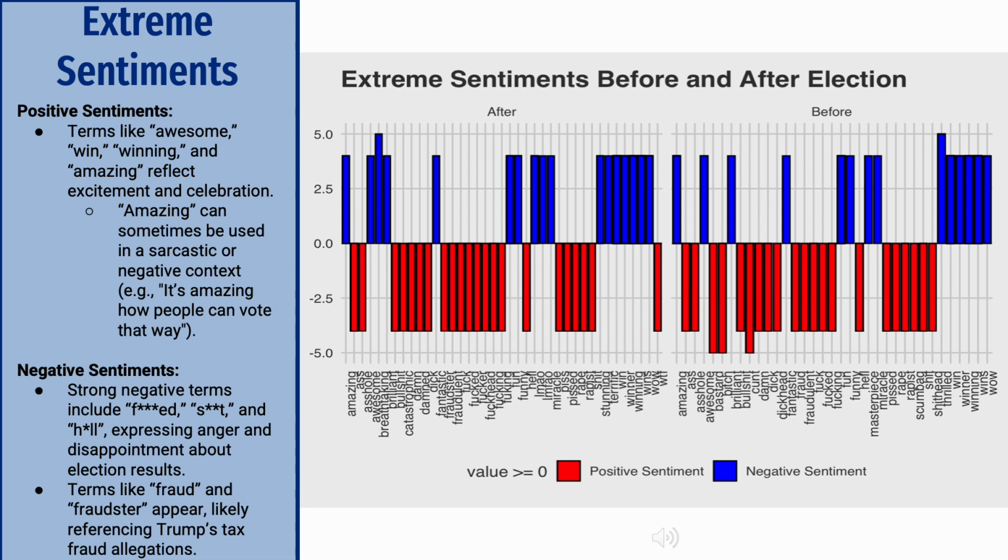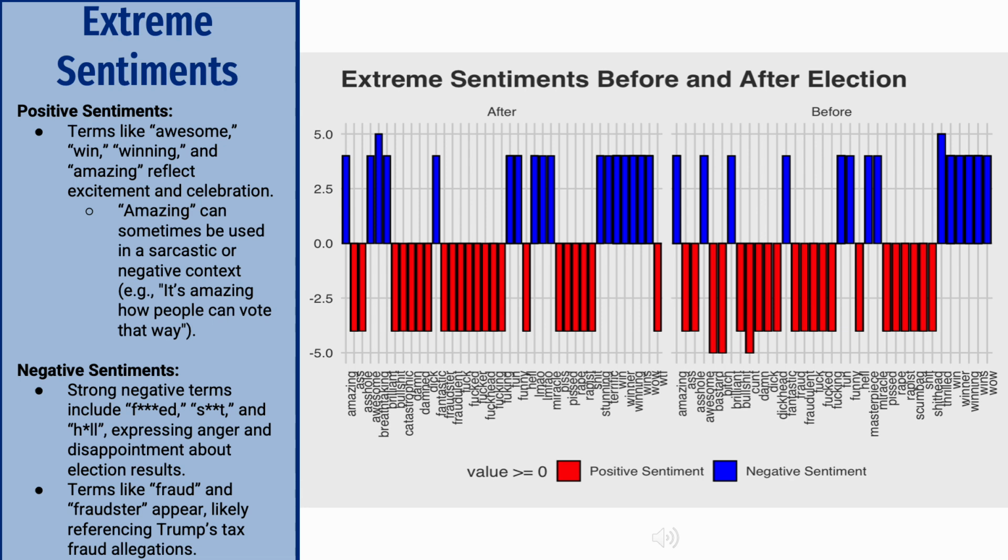Going back to the positive side, though, I did find some really interesting positive terms that were misapplied. One of the things that I found was stunned and stunning were misapplied. I know that one of the terms that was being frequently used for the election results was people were stunned, and that was not being used in a positive way.